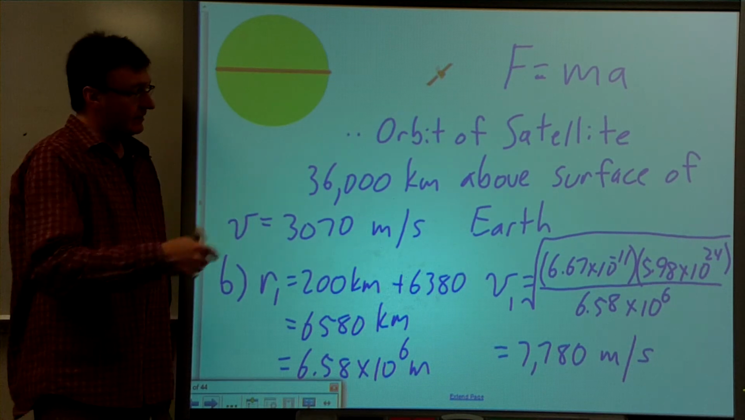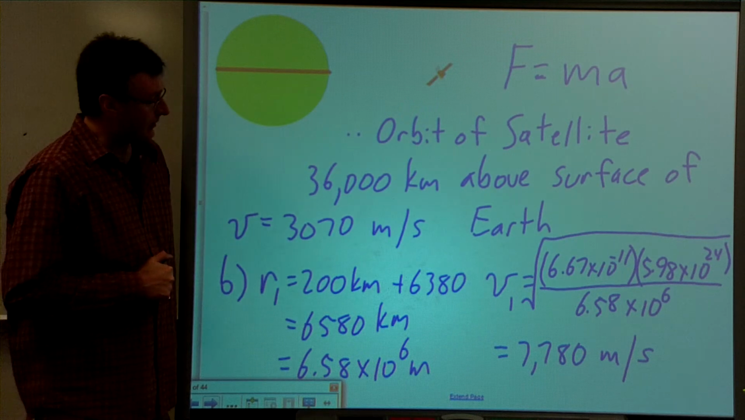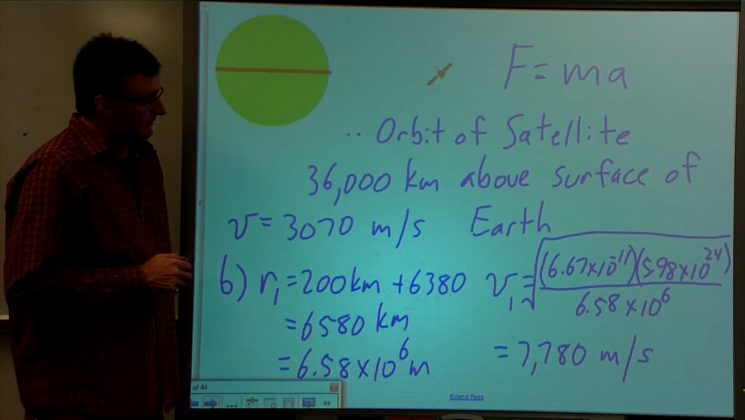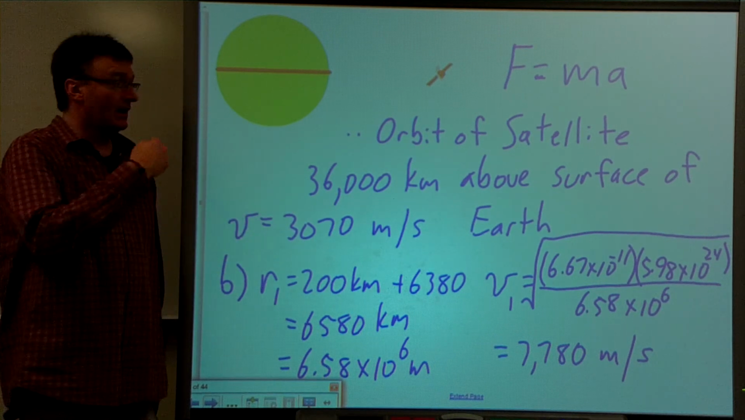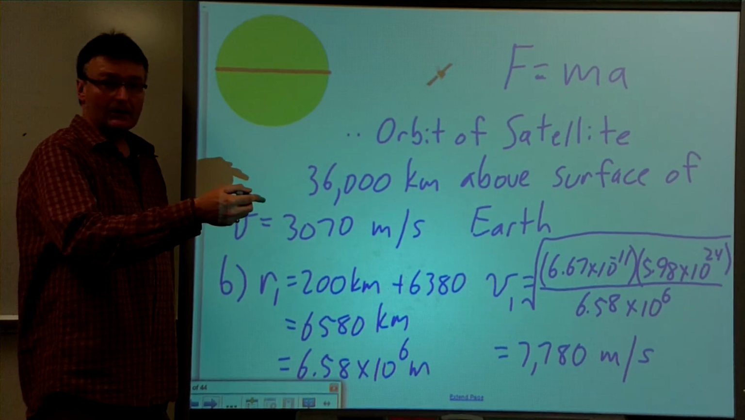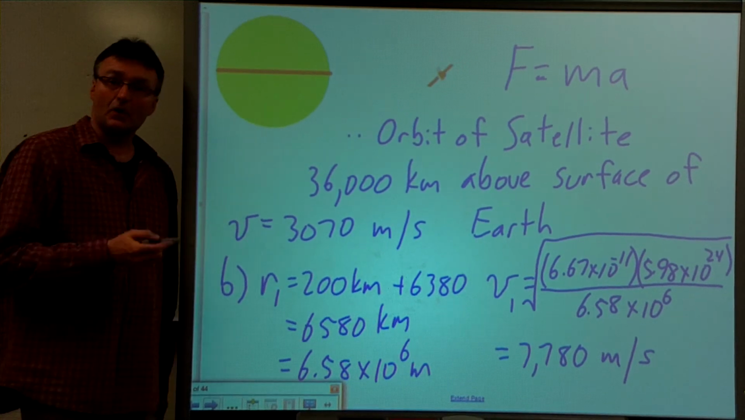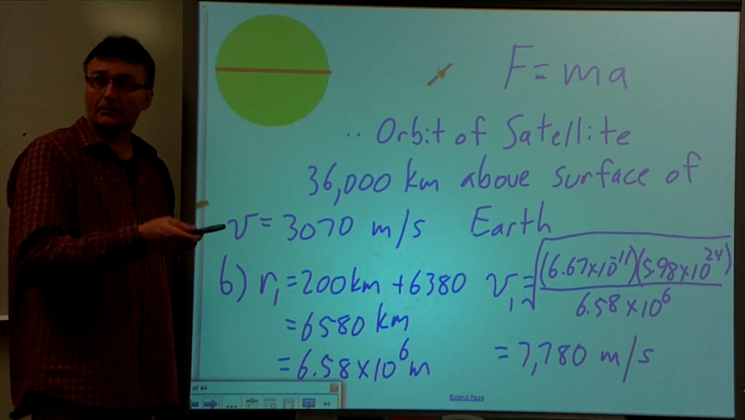So here's an example of orbits and satellites in orbit. This is typical of the kind of question that you have to work with, and so there's really nothing new in this lesson. It's just looking at orbits of satellites now as opposed to orbits of moons or planets around the sun.